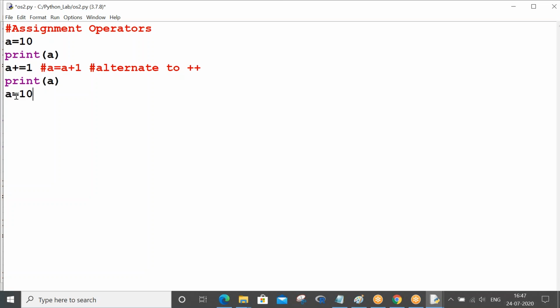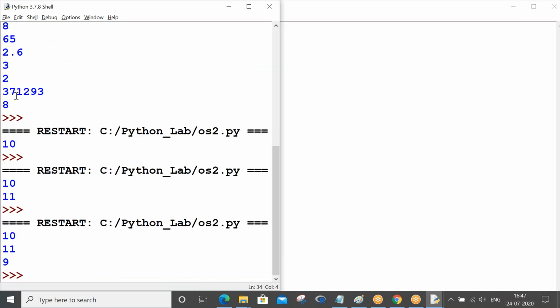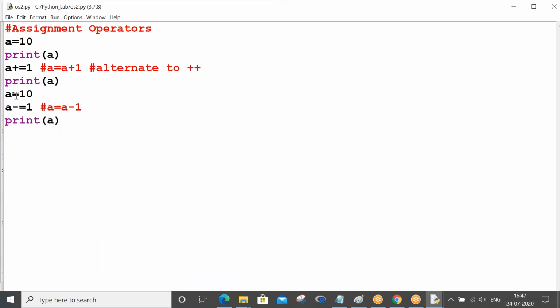Now let me make a equals to 10 all the time. We'll work from 10. Now a minus equals to 1. What is its meaning? a equals to a minus 1. When I print a, can you guess the value of a now? 10 minus 1, 9, right? Now again make the value of a equals to 10.